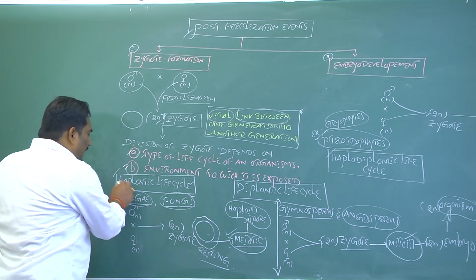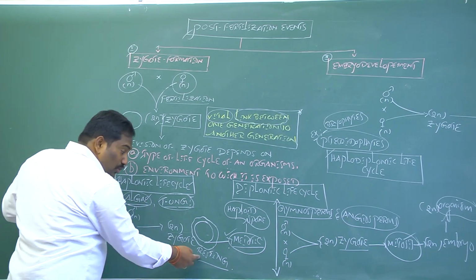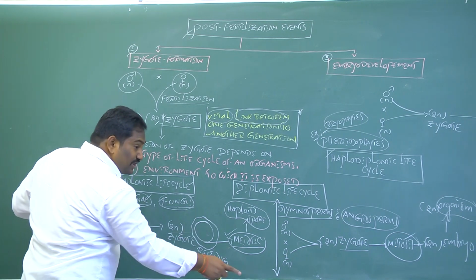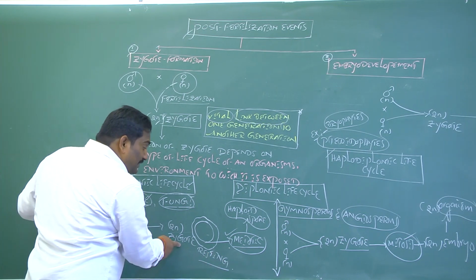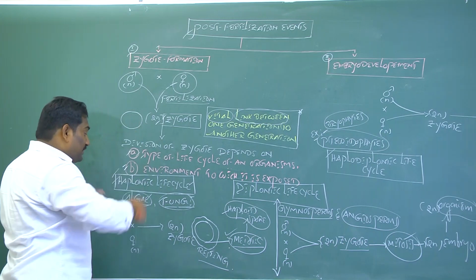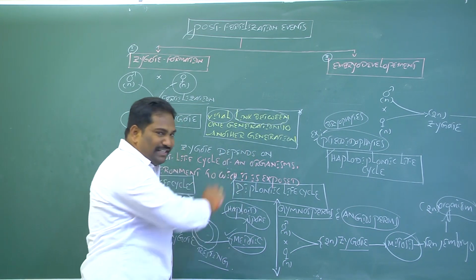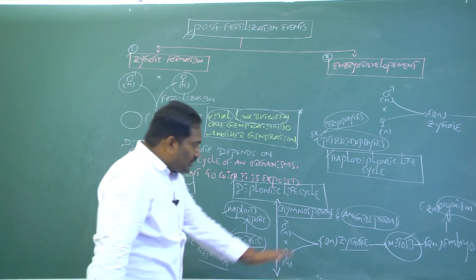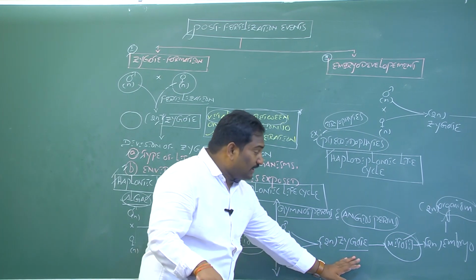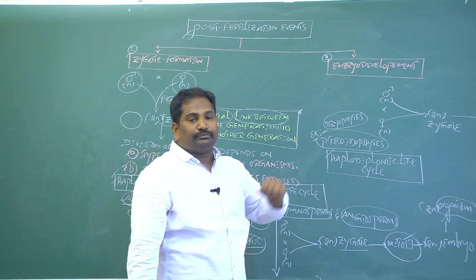If an organism has a haplontic life cycle, for example algae and fungi, the zygote undergoes a resting period and then meiosis to form haploid spores. Each haploid spore can develop into haploid algae and fungi. If an organism has a diplontic life cycle, the zygote does not undergo meiosis; it undergoes mitosis to form a diploid embryo and then a diploid organism.